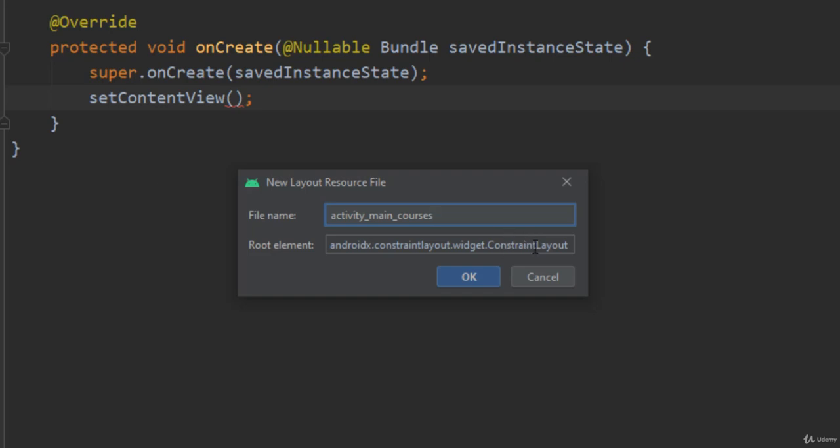And we're going to change the root element. In our starter activity, the root element was a linear layout. We made that full screen, and then we put a list view inside it. But in a moment, we're going to explore how we don't even need the linear layout. If we only have one view, and that view is the list view, then we might as well make that the root element and just set it to full screen. So we're going to do exactly this. We're going to make the root element our list view. And we will later on go back to our starter activity layout and change it so it's only got one element, the list view. So let's do OK.